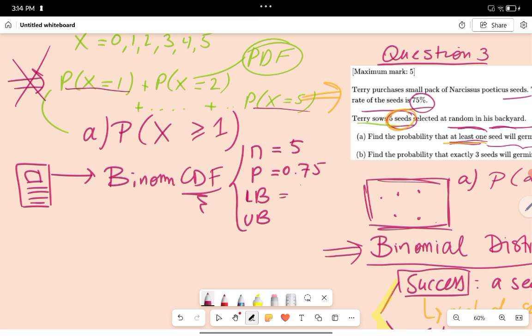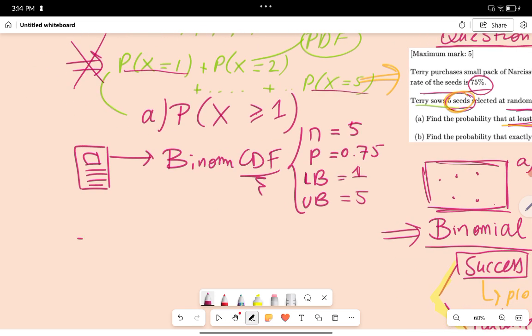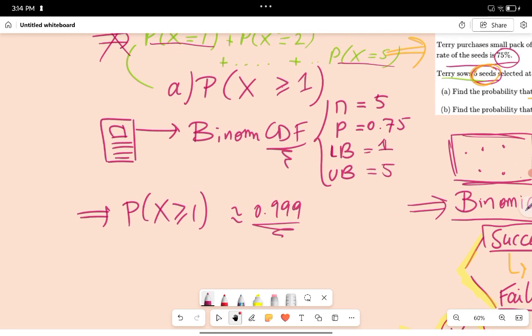So lower bound is 1 and upper bound is 5. Great. So you put this in your calculator and then the answer comes out and you will have that P of X bigger or equal to 1 is equal to 0.999. So this means that it's almost 100% chance that at least one seed will germinate. Okay, so Terry is going to be happy.